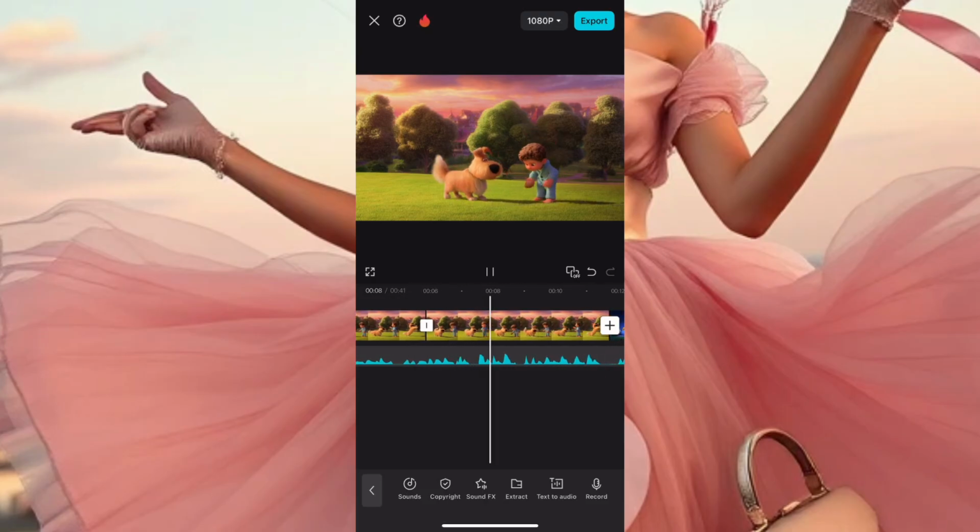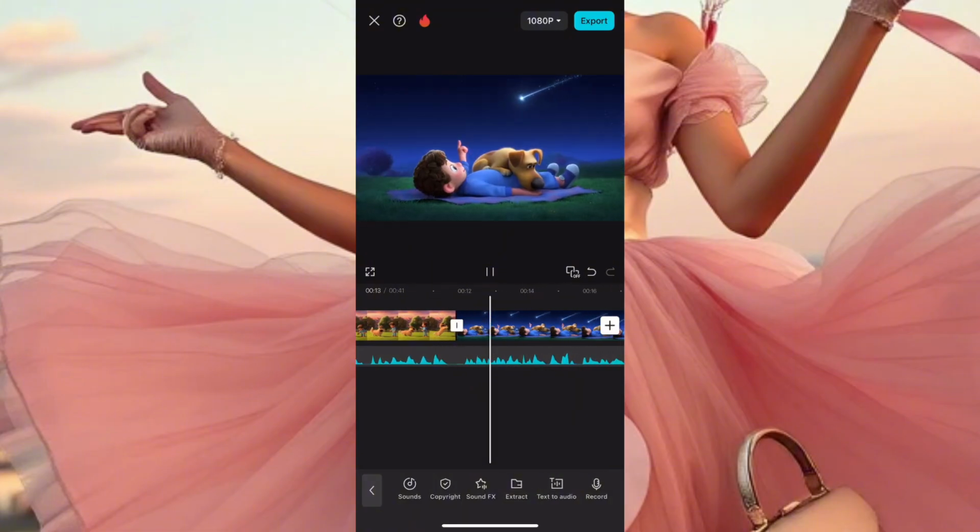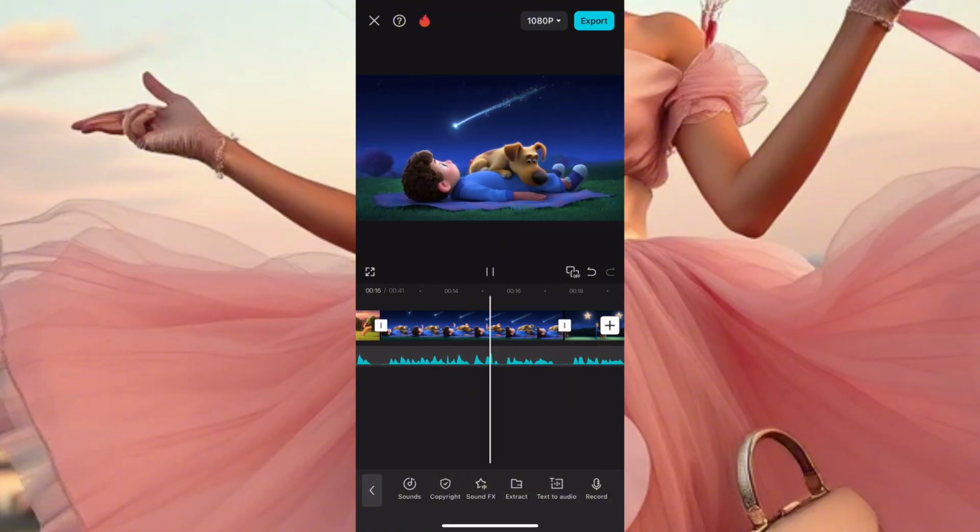Okay? Timmy and his best friend, a fluffy golden dog named Benny. They did everything together, chasing butterflies, playing fetch, and running.